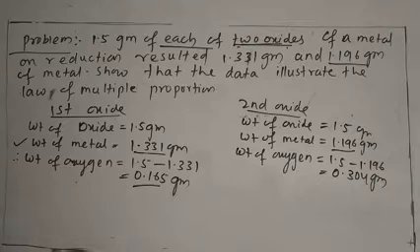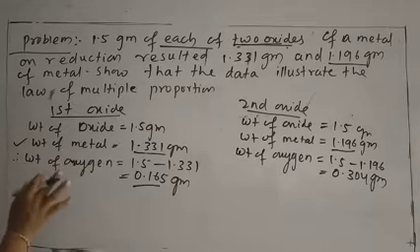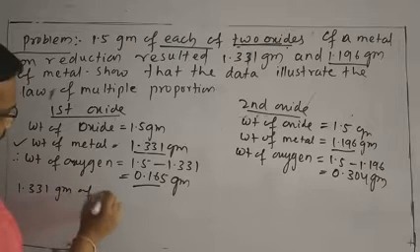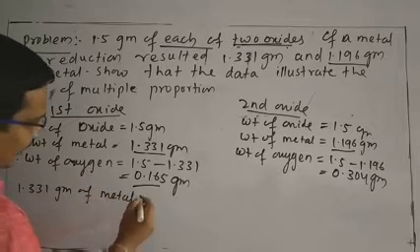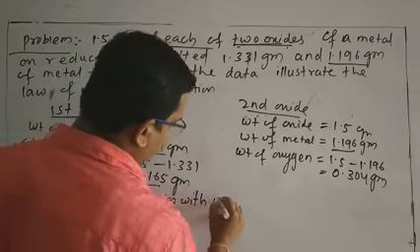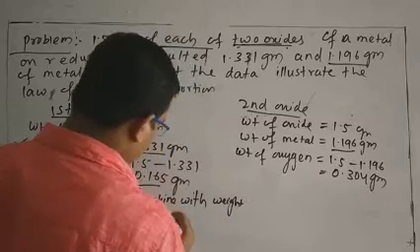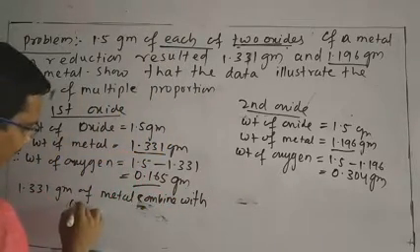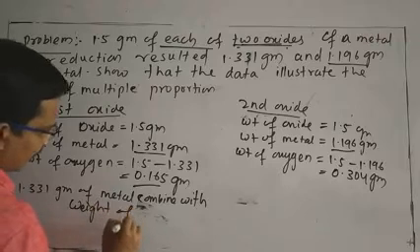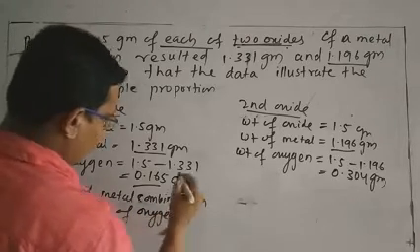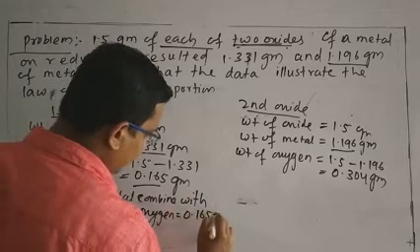So for this, from the data it is found that 1.31 gram of metal combines with oxygen weighing 0.165 gram.